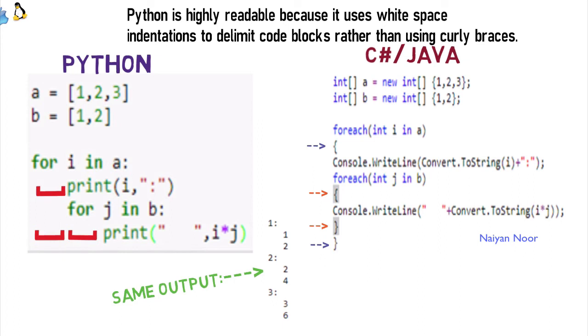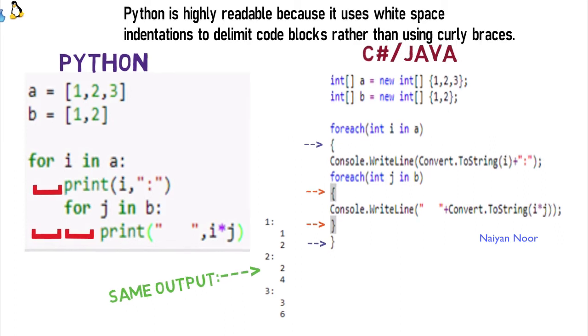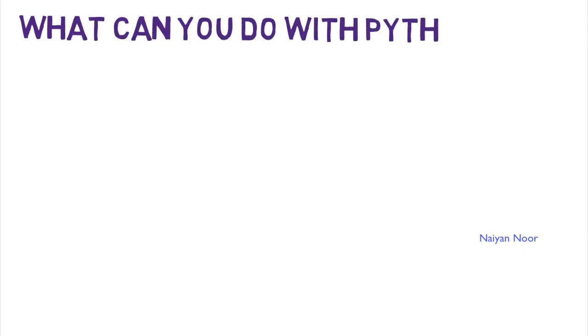Some of the big companies like Google, Yahoo, NASA, Red Hat, IBM, and many more use Python. So what can you do with Python? Python has a lot of modules or packages with which we can do almost anything.